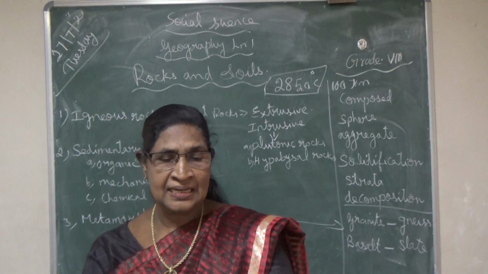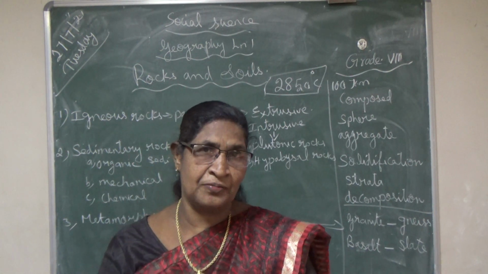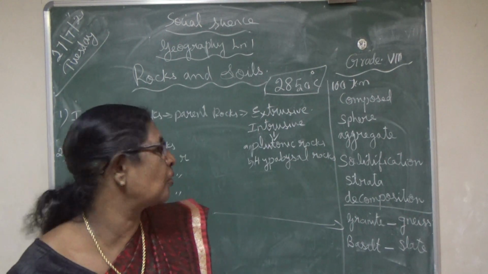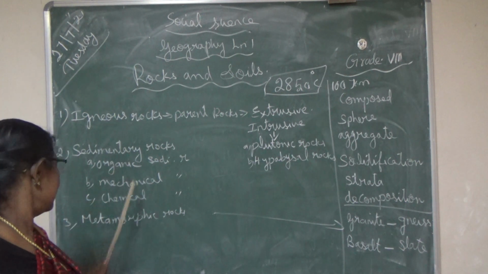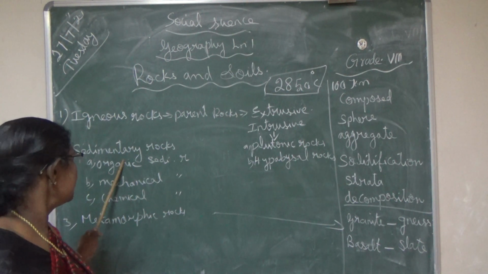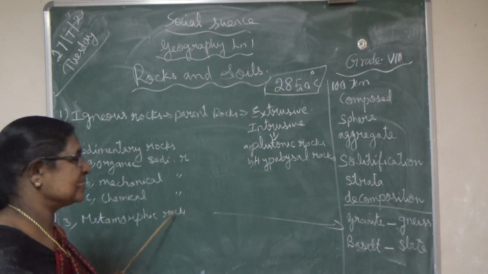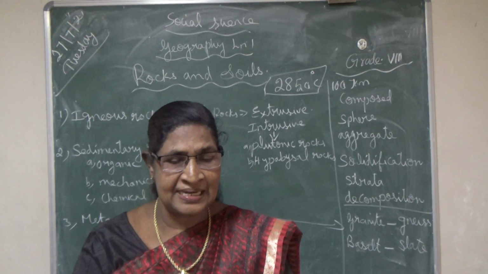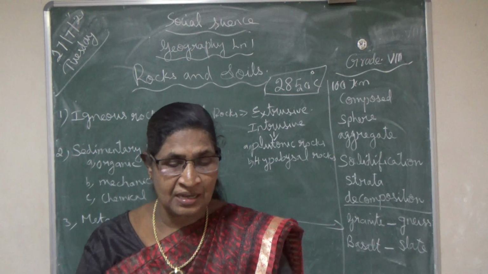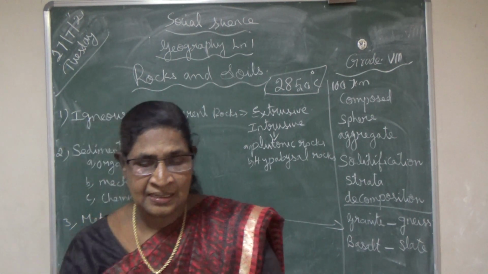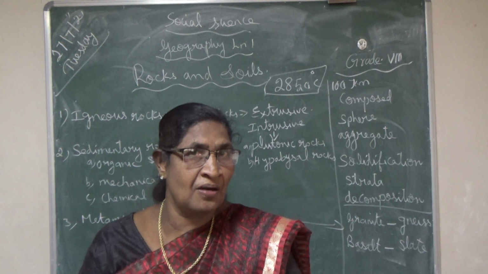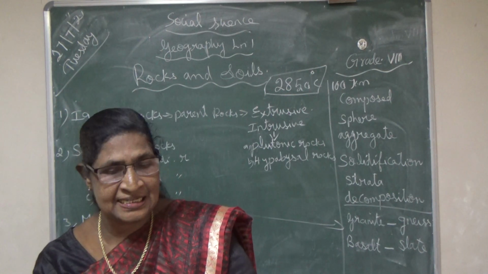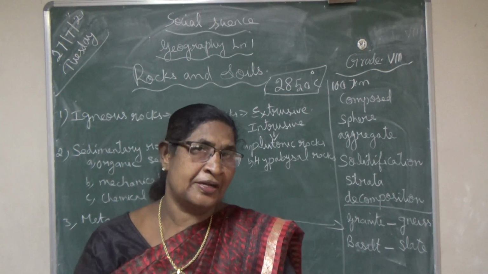Okay, then mechanical sedimentary rocks. These rocks are formed from the disintegration of igneous and metamorphic rocks. Disintegration means broken. The igneous rocks and the metamorphic rocks are broken into small pieces and form rocks. That is called mechanical sedimentary rocks. Examples: sandstone, shale and clay. These are examples of mechanical sedimentary rocks, formed from the disintegration of igneous and metamorphic rocks.